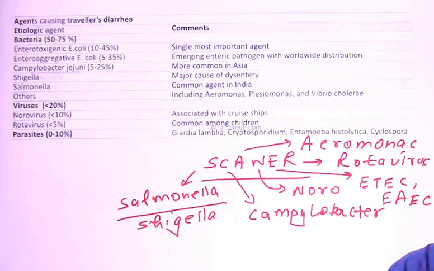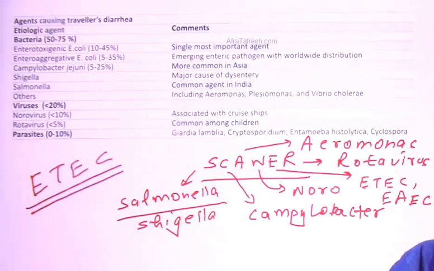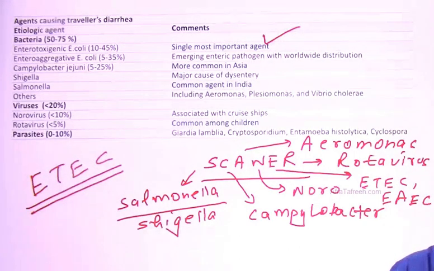And this R is rotavirus. Can you tell me, guys, which is the single most important cause? This E is the most important. ETEC is the number one cause, as you can see in the first line. This is the single most important agent, and all these are in our mnemonic. What is the mnemonic? VIP ECG scanner. That includes all of these lists, and it is a definite question which can come in your exam. So I would say you should definitely go for it.